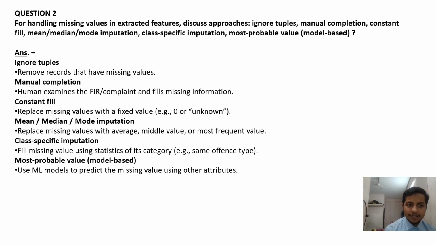It says that a human examines the FIR complaint and fills in the missing information. Constant field means replace missing values with a fixed value. Example, either 0 or the string unknown. Mean, median, mode imputation means replace missing values with either the average, a middle value that is the median, or the most frequent value, that is the mode. Class specific imputation: fill the missing value using statistics of its category. Example, same offense type. Most probable value, model based: use ML models to predict the missing value using other attributes.